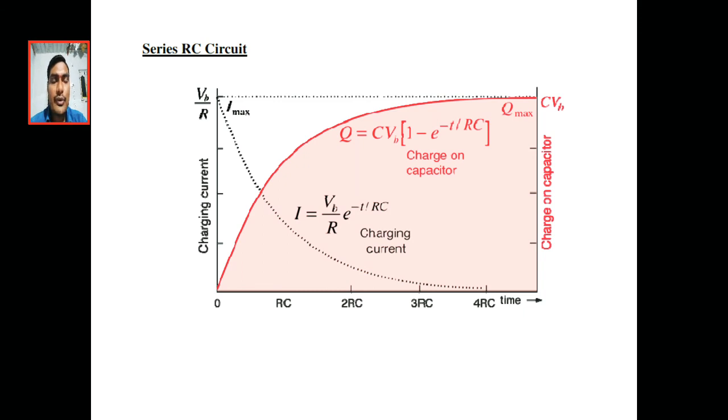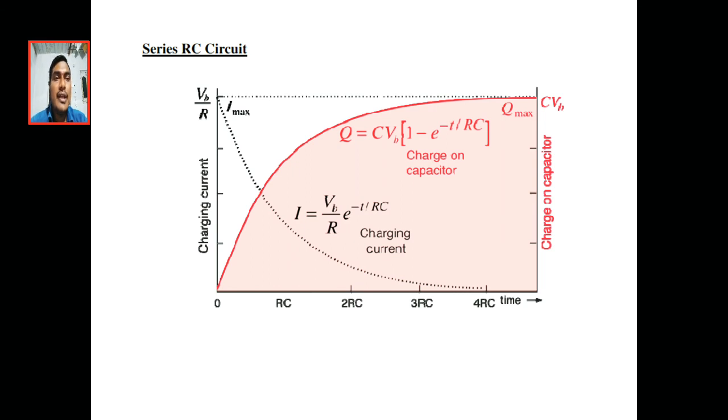But in the RC circuit, the time constant is defined as the time taken for the current to reach 37% of its maximum value. It is called the time constant of the RC circuit.